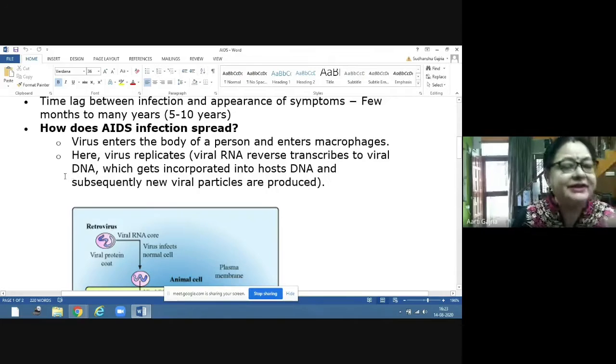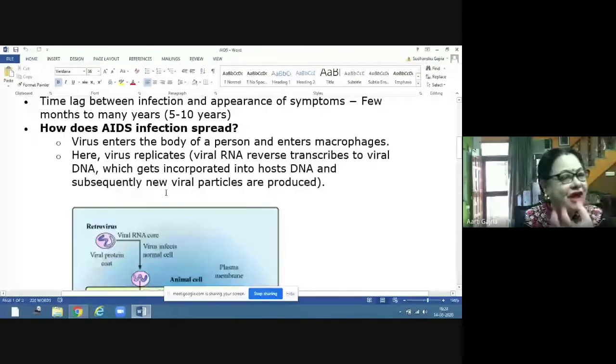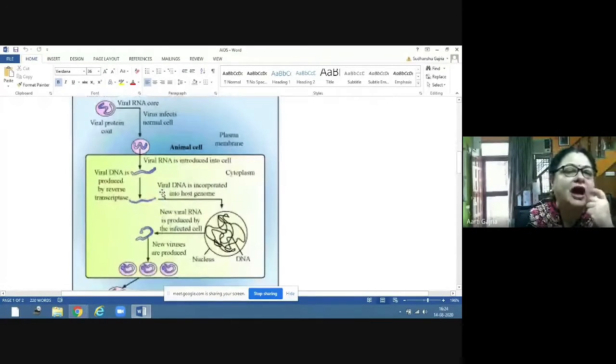Now this DNA will get incorporated with the host DNA. That means it will get incorporated with the DNA of the human cell, and subsequently new viral particles are produced. So the human cells will become the factories to produce this virus, because the DNA of this virus gets incorporated with the DNA of the human cell. See, this is how it happens.